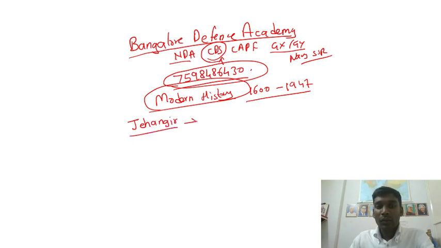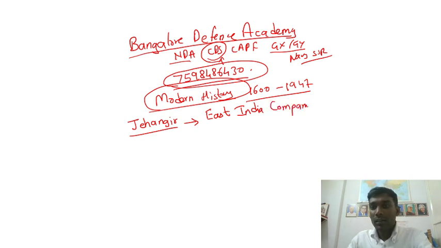During the time of the Mughal emperor rule, there was a king called Jahangir, and here the East India Company started coming in India.